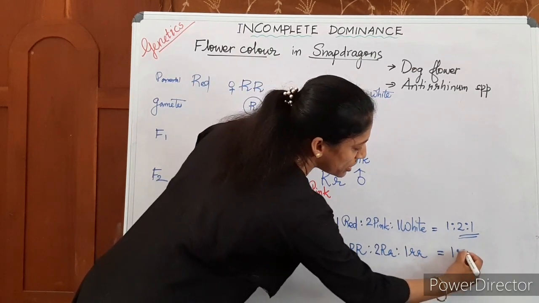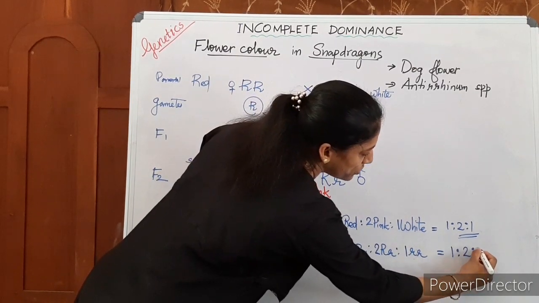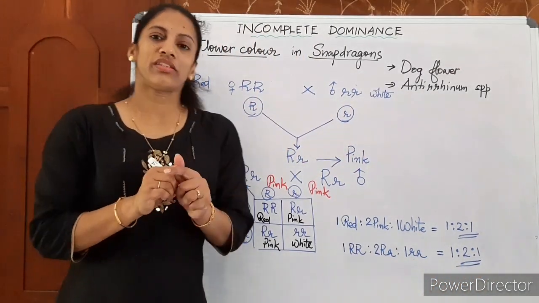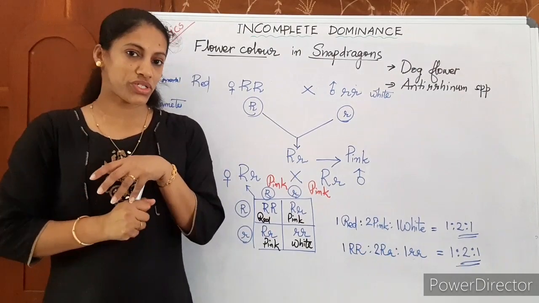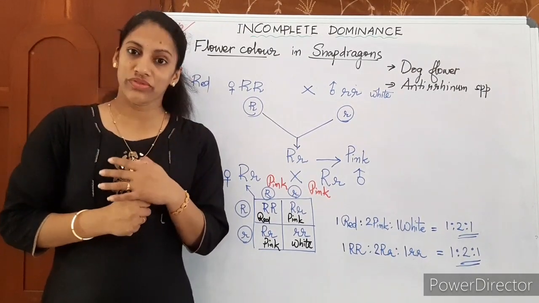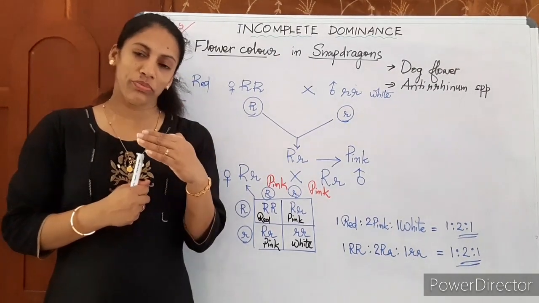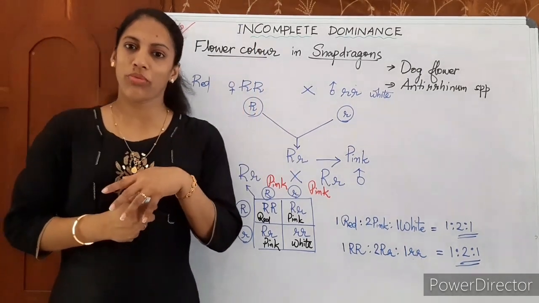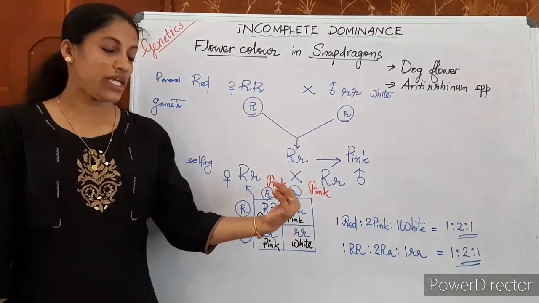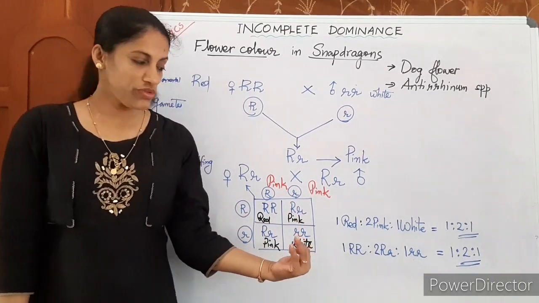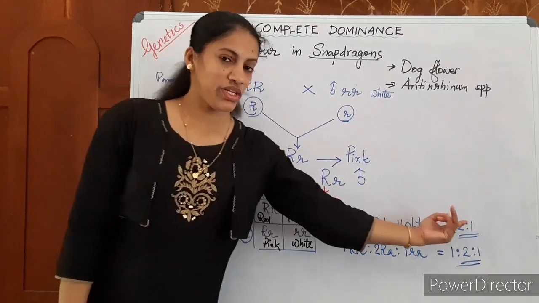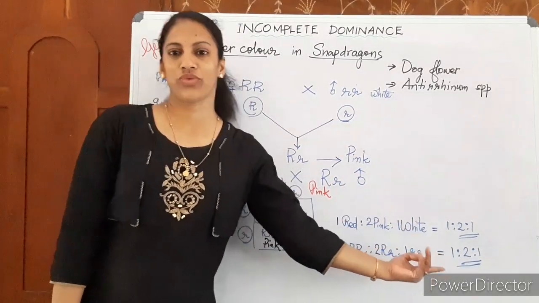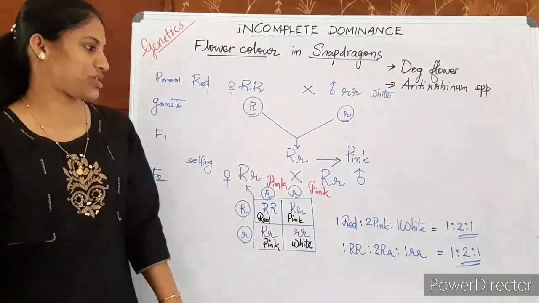So the genotypic ratio of F2 is 1:2:1. Listen, this is the most repeated question. The cross which gives both phenotypic and genotypic ratio the same is incomplete dominance. In the F2, incomplete dominance gives phenotypic ratio 1:2:1 and genotypic ratio 1:2:1. This was a repeated question.